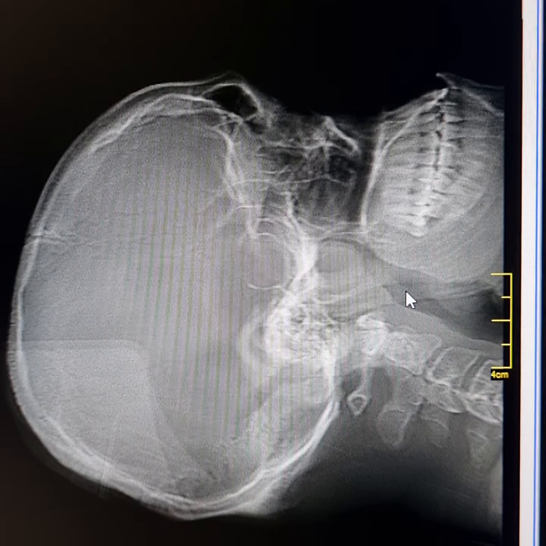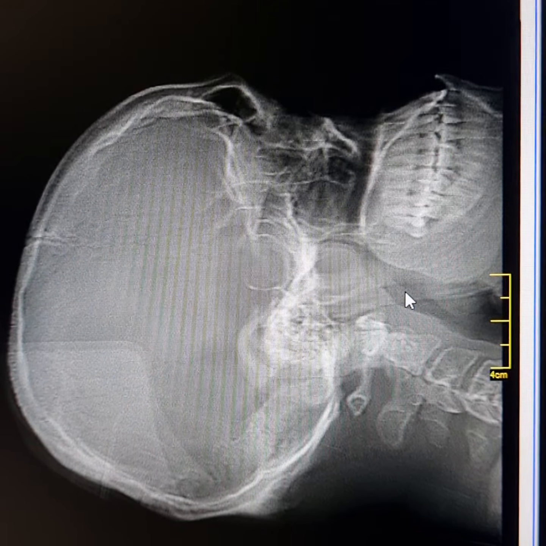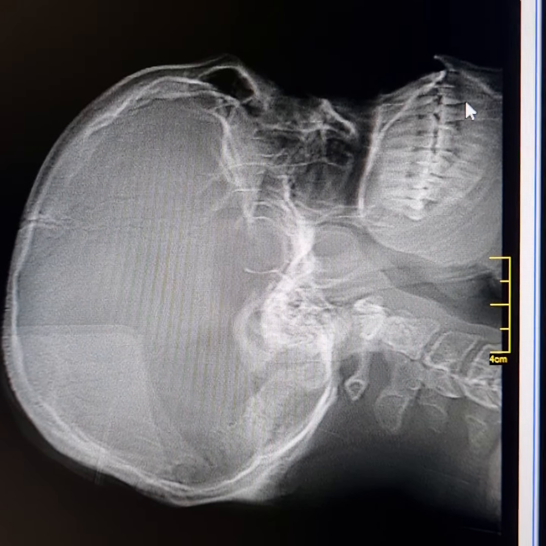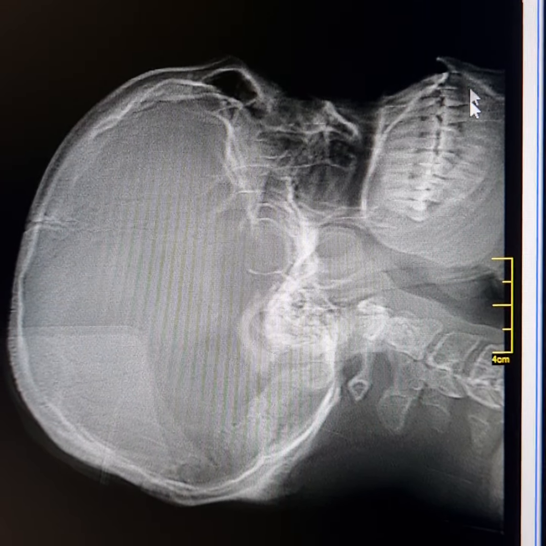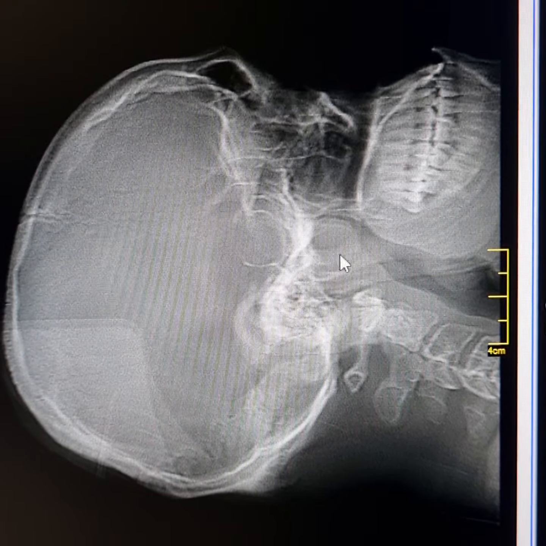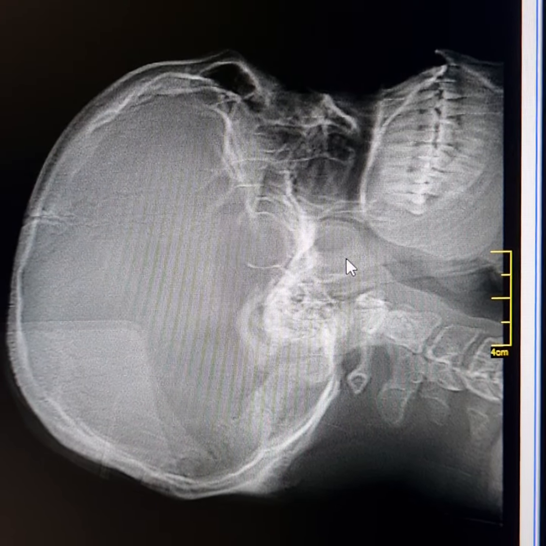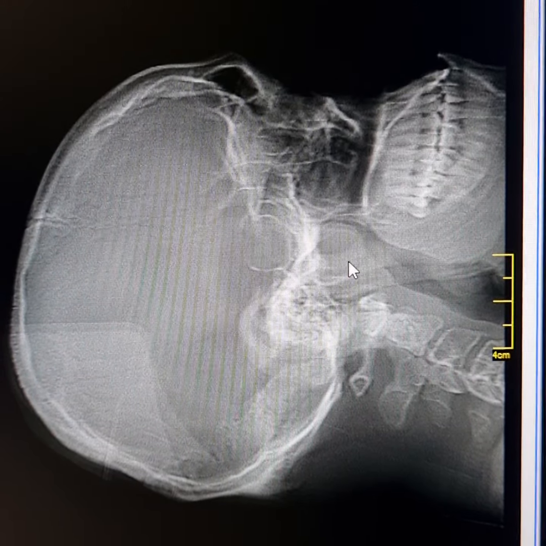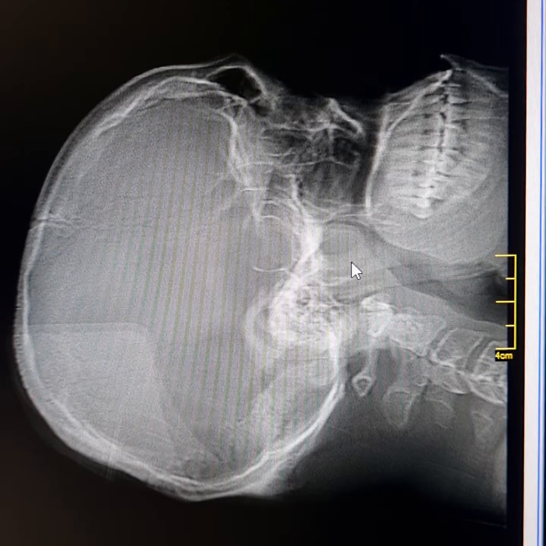This is a scanogram of a 36 years old male patient. Now there are three findings. Please see this malocclusion, enlargement of the mandible. Now this is the mass lesion lying in the nasopharynx. This has resulted in mild to moderate narrowing of the nasopharyngeal airspace.